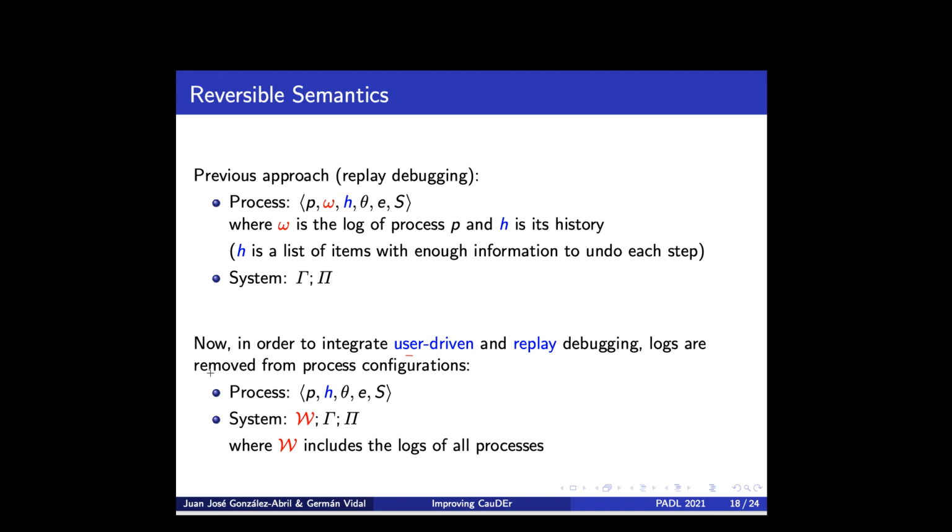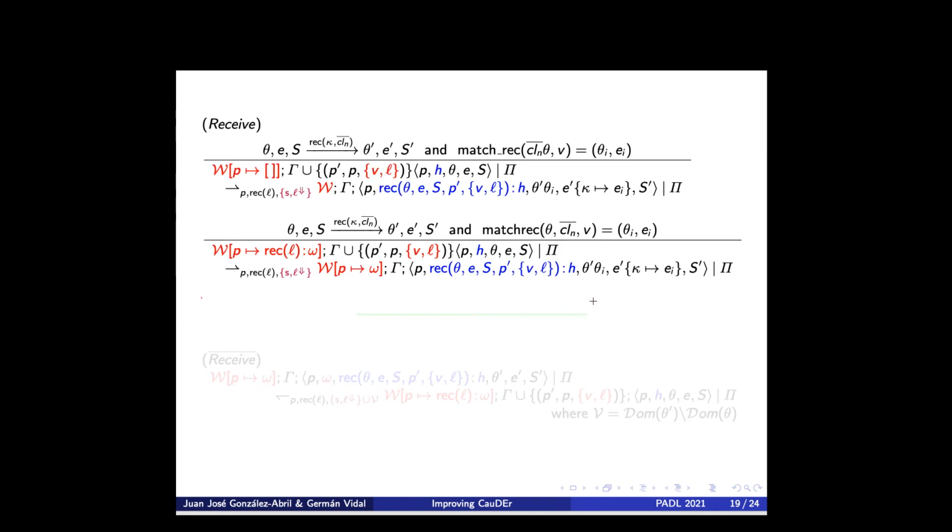In this work we have slightly changed these definitions. Now a process is defined in this way: we only have a history, but we don't have a log. The logs are now a global parameter of a system. This change was required in order to integrate the two approaches to reversible debugging: the user-driven approach, where the user decides what the next action in a forward computation is, and the replay approach to debugging, where the next action is determined by the log of a previous computation.